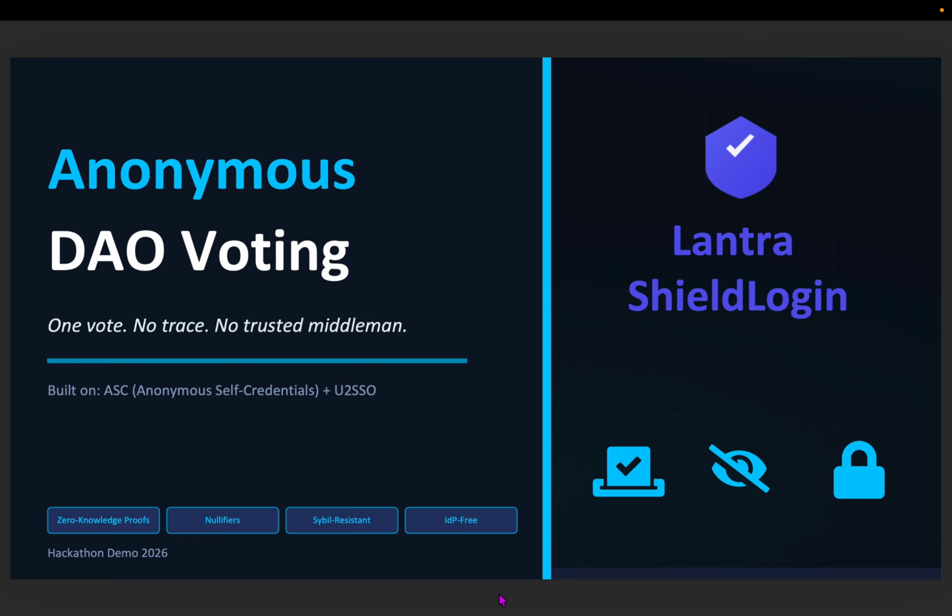That led us to a simple question. What if DAO voting worked more like a real world election, with privacy, with anonymity, but still with verifiability? So this is what we built.